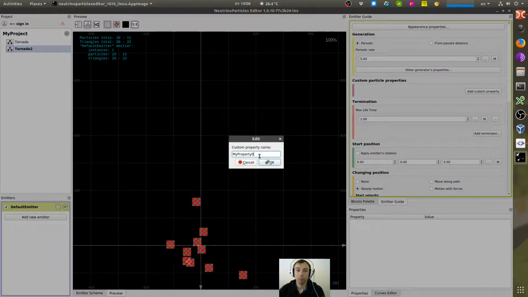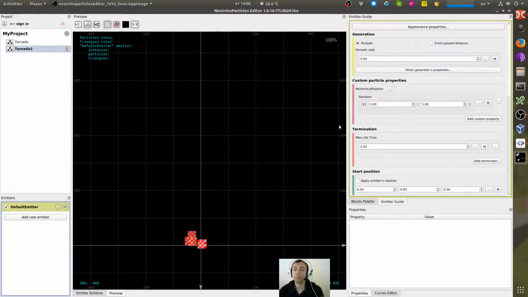Add a custom property, and I'll call it my vertical position. This property by default is initialized by a random value from 0 to 1, and that's fine for me. I will use this value to define the position of the particle on the tornado. So 0 will be at the bottom of the tornado and 1 at the top of it.